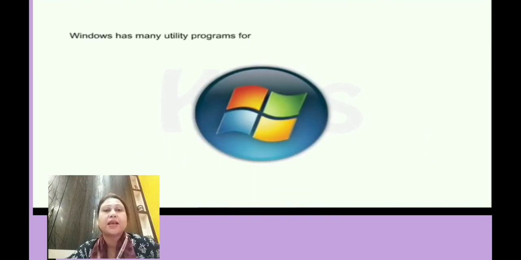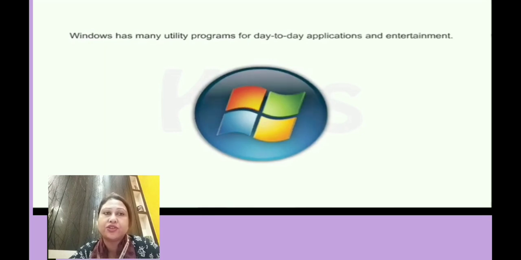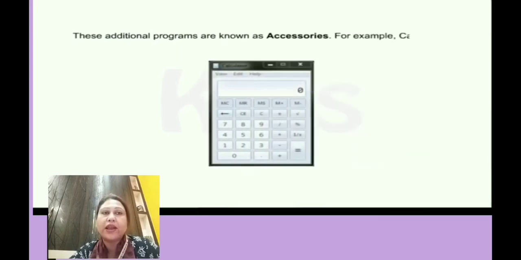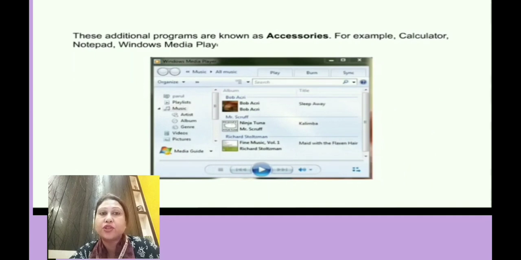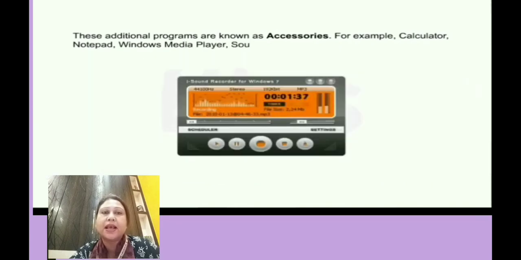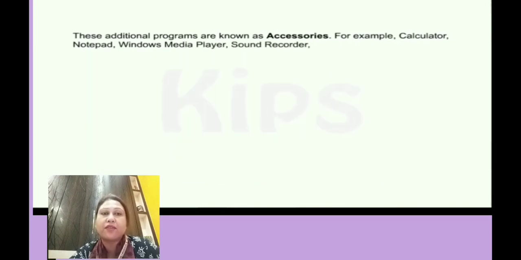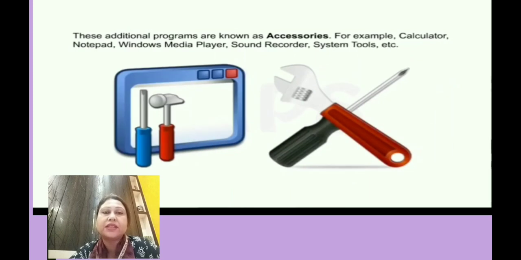So here, as we know, Windows is an operating system, it has got many utility programs for our day-to-day applications and for our entertainment purpose as well. And these utility programs are the additional programs which are known as accessories. For example, we can say a calculator, which is used for calculation, notepad for typing, right? Then Windows Media Player for entertainment purpose. Then we have a sound recorder, which is helpful for recording sounds, and different system tools are there in accessories.